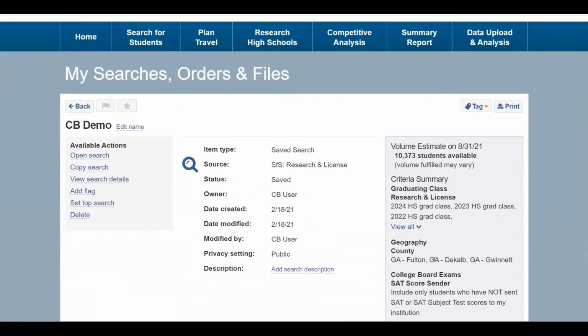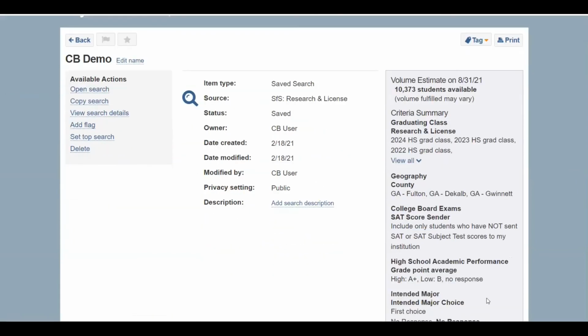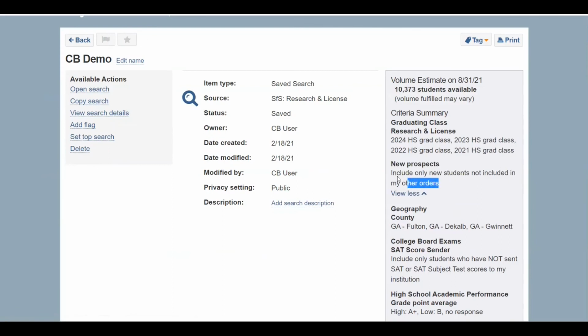You can also, at a later date, come to this screen, open the search, and hit Copy to preserve all of the criteria you selected and to be able to make modifications for future orders. Just remember to make sure that it's always including only new students not included in my other orders, and you'll get new students who have come into the database since the last time you ordered.